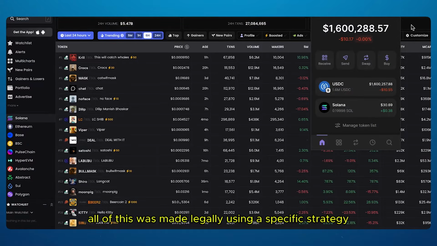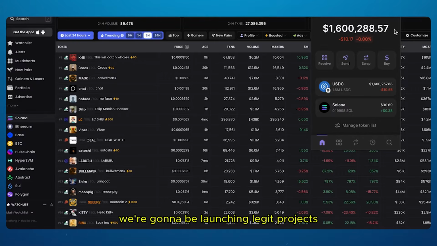All of this was made legally using a specific strategy I'm going to show you in the video. We're not going to be rugging anyone. We're going to be launching legit projects and profiting from them without crashing the coin.